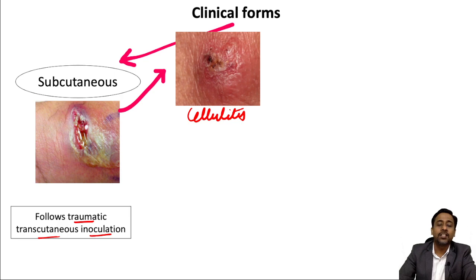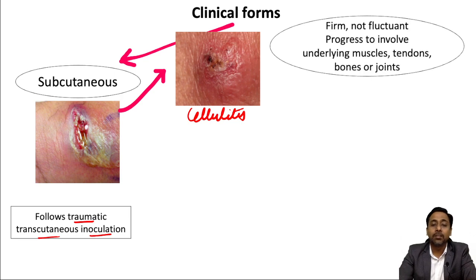Cellulitis starts with a warm swelling. Later on it will develop into a firm non-fluctuant nodule, and it may progress to involve underlying muscles, tendons, bones or joints. If you remember, in case of actinomycosis, it also has that ability to progress through various tissue planes. Similar to that, Nocardia can also progress through various tissue planes and involve muscle, tendon, bones or joints. So this is the characteristic of both the actinomycetes. The species which is commonly involved, as I told you, is Nocardia brasiliensis.